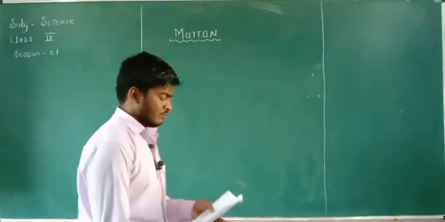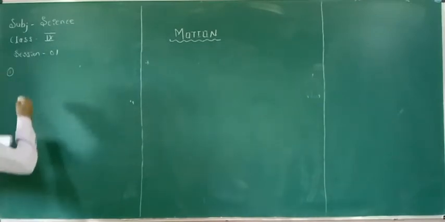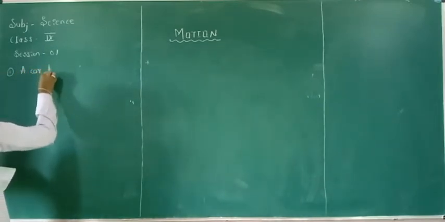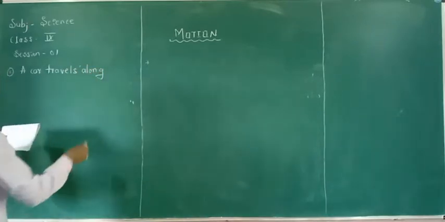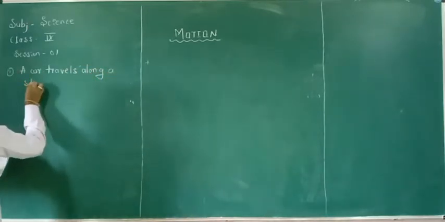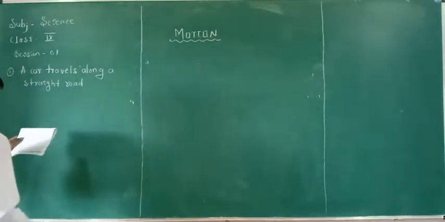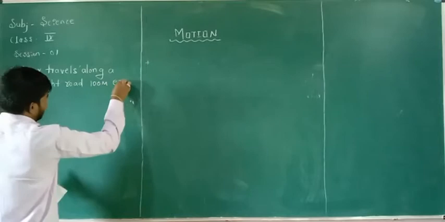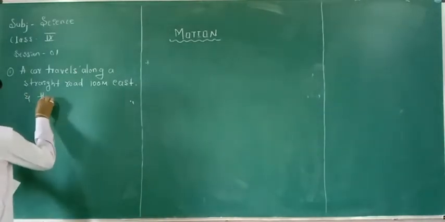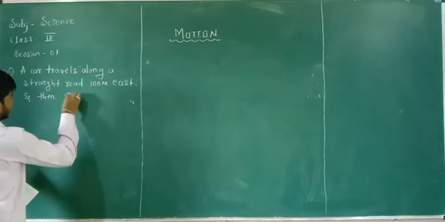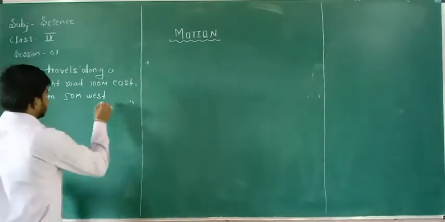First problem. First example: a car travels along a straight road 100 meters east and then 50 meters west.